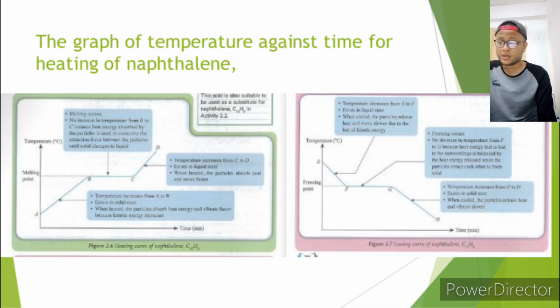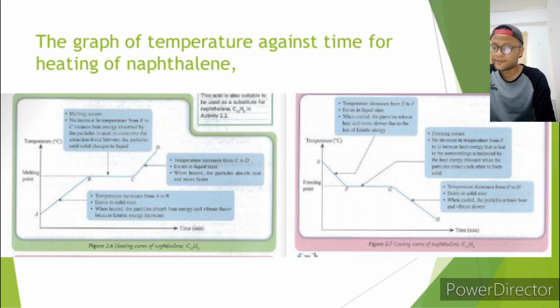Now I will show you the graph for this topic. This is the graph of temperature against time for heating of naphthalene, C10H8. From A to B, the temperature is increasing. In this section, it exists in the solid state, and when heated, the particles absorb heat energy and vibrate faster because kinetic energy is increasing.